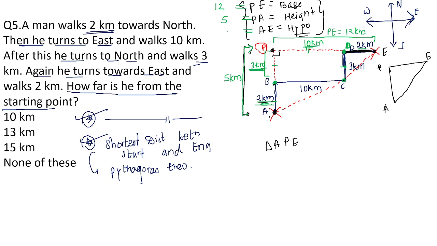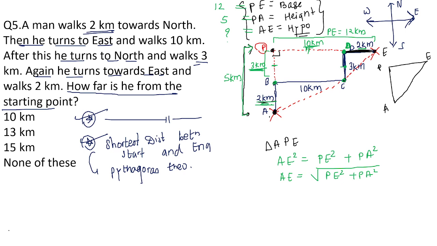We have to find the side AE. So apply the Pythagoras theorem in this triangle. That is hypotenuse square, that is AE square, is equal to base square plus height square, that is PE square plus PA square. Okay, so AE will be equal to under root of PE square plus PA square, right?